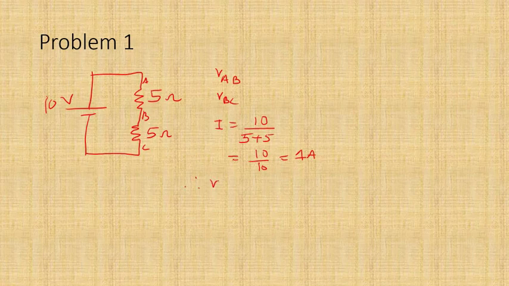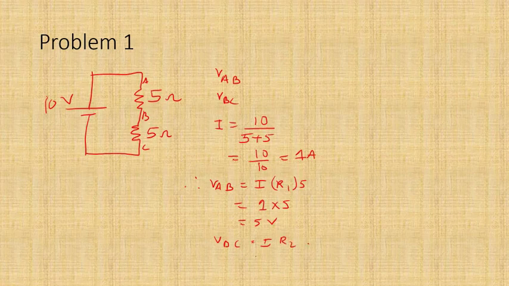In this case R1 is 5, so it is 1 ampere into 5, which is 5 volts. Similarly, VBC is also I into R2, which is 1 into 5, equal to 5 volts. This is the case when both are equal.